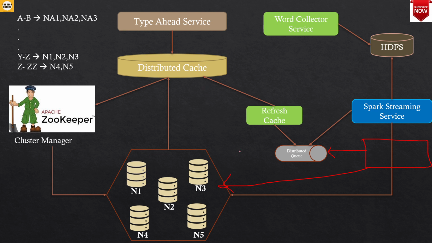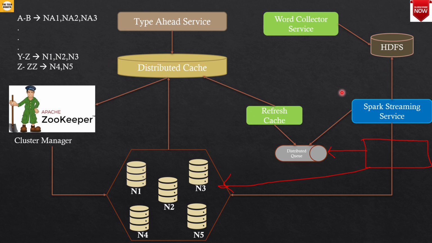because once you have updated your trie, the value in the cache also should be updated, because maybe the most recent word that you are searching for has changed and you have an older suggestion in the cache. So based on the word that has been updated into all these nodes, a refresh cache service will refresh whatever is there in the distributed cache.